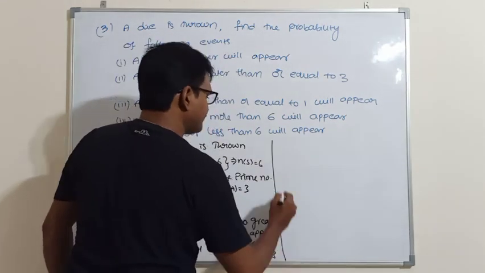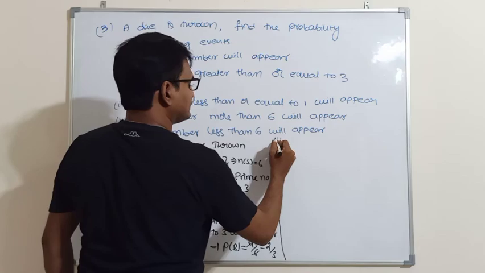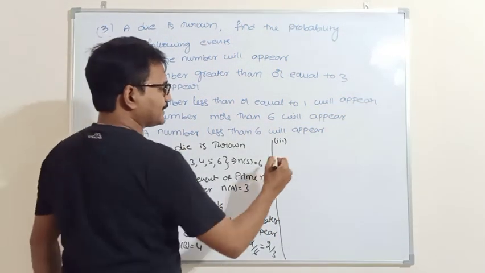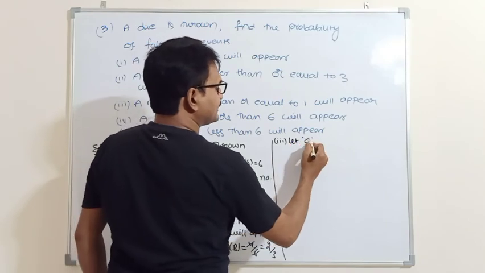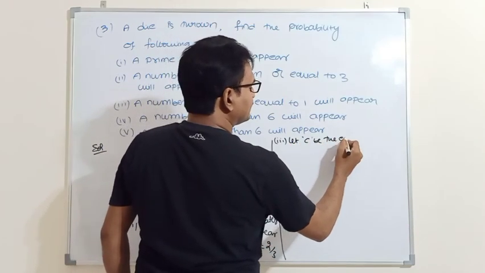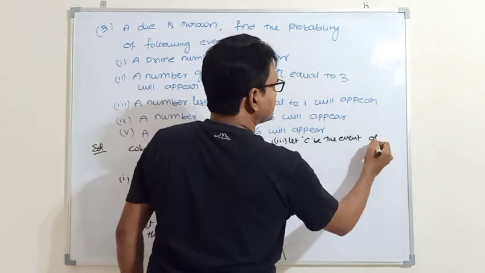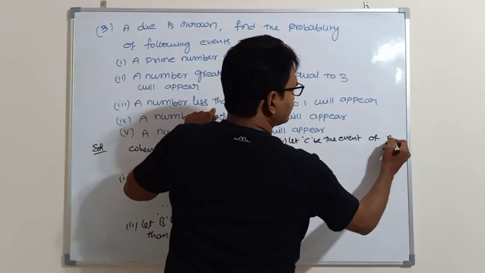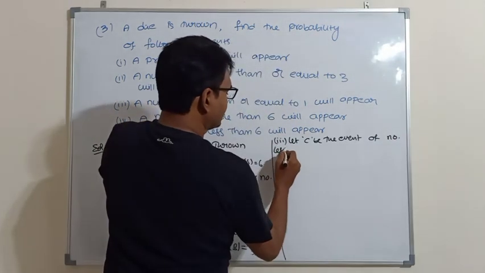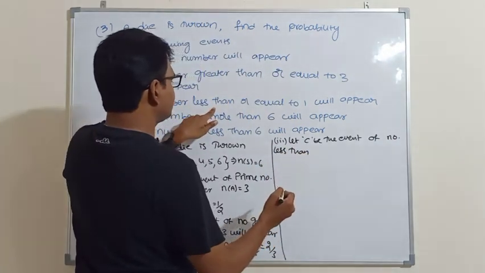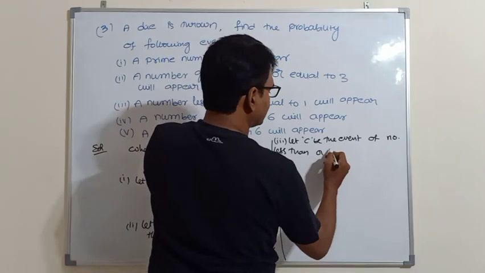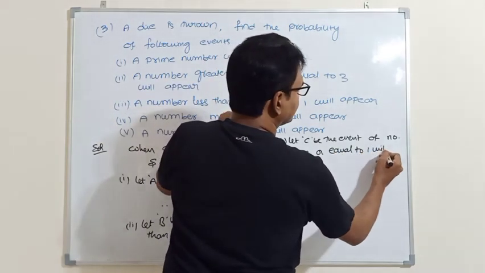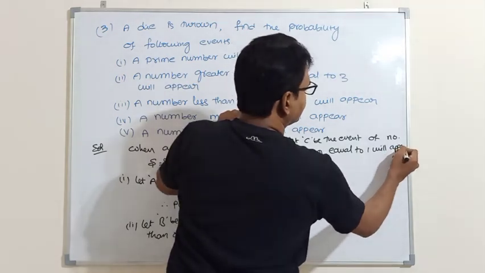Next, third event. What is the third one? A number less than or equal to 1 will appear. Let C be the event of a number less than or equal to 1 appearing.